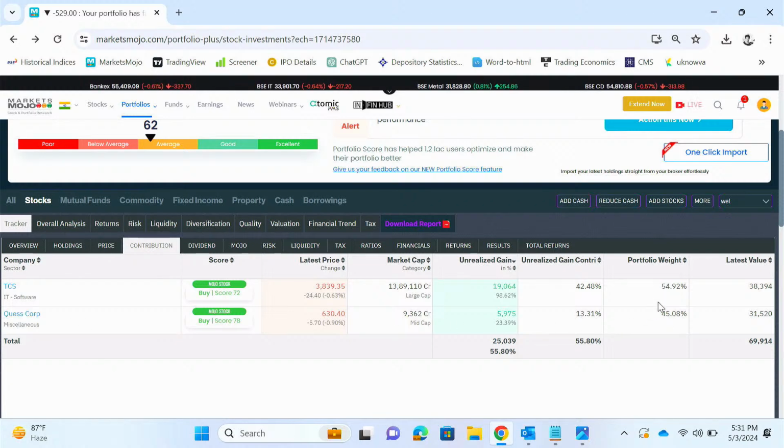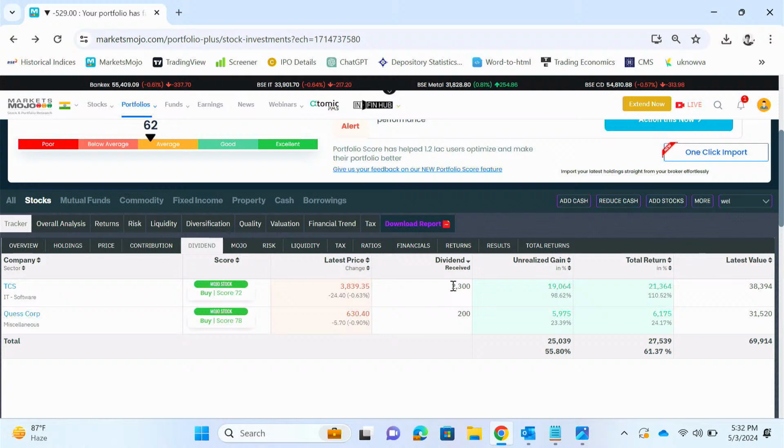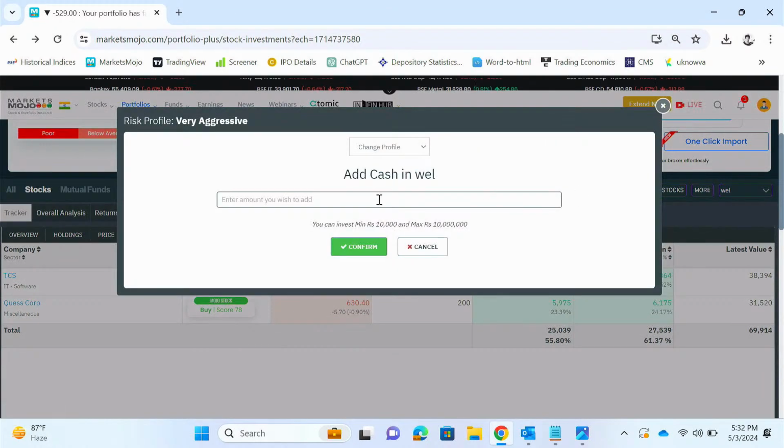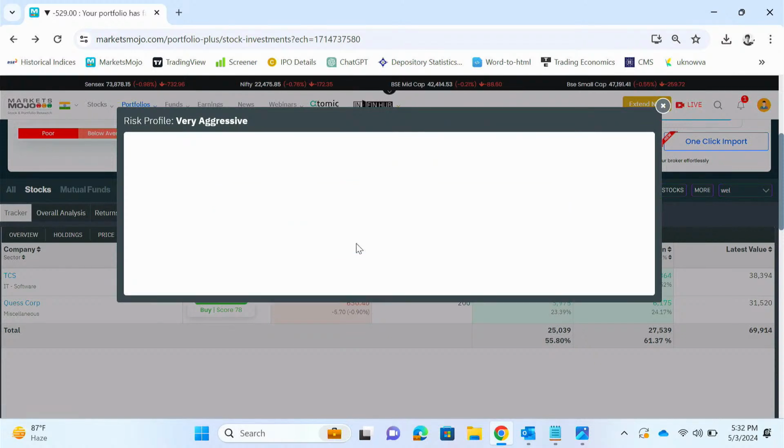It shows that, and its portfolio weights, etc. Dividends from then till now. I bought TCS in May of 2020, right? So I've got a total of 2300 as dividend from TCS from that date, etc. Yeah. So you can add cash. Suppose you have 50,000, just say confirm.